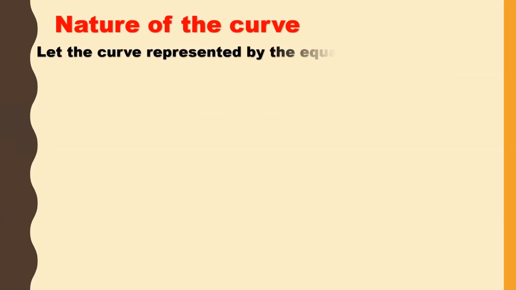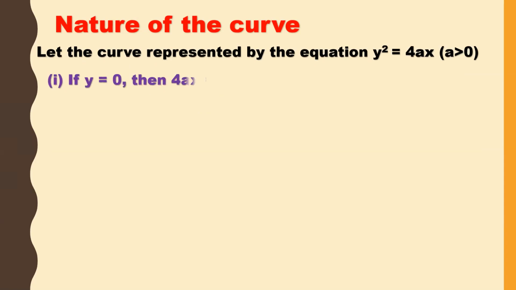Next, let us see the nature of the curve. So the curve y square is equal to 4ax. Let us talk about the nature of the curve. Let the curve be represented by the equation y square is equal to 4ax. So we'll take the nature of this curve, y square is equal to 4ax. First one, if y is equal to 0, what happens?